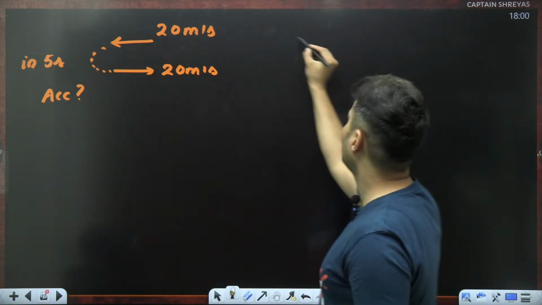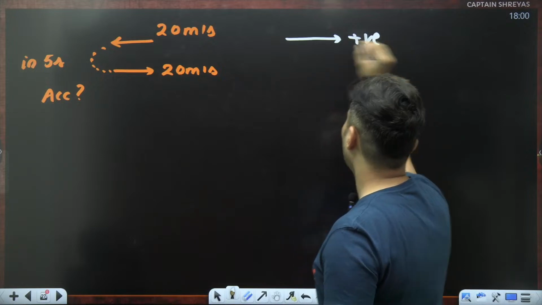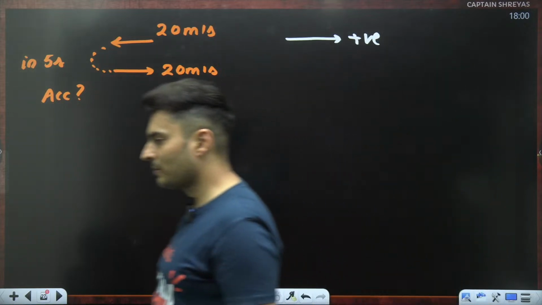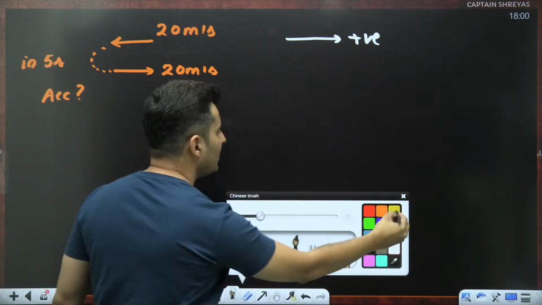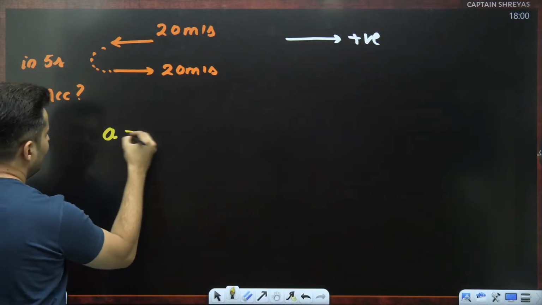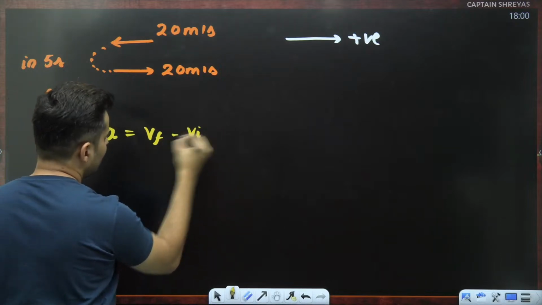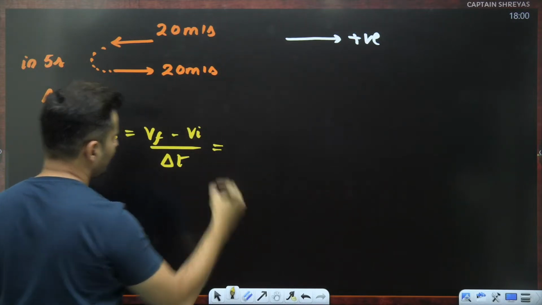And let's assume again this side as positive. Whatever happens on this side is positive. Let's go by the proper sign convention so that we get proper answers. So, according to definition, it is final minus initial divided by the time interval.